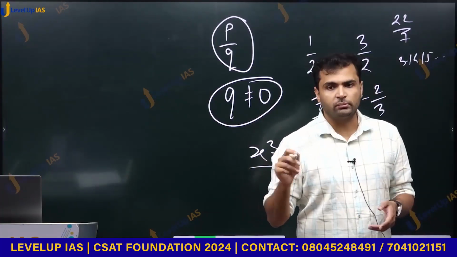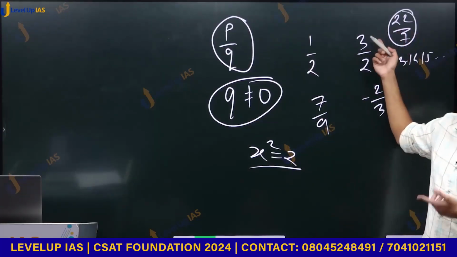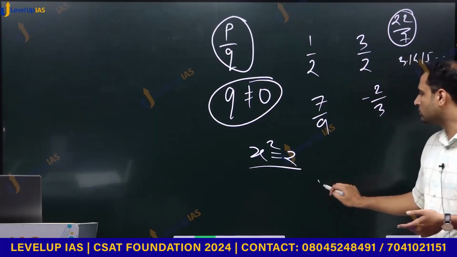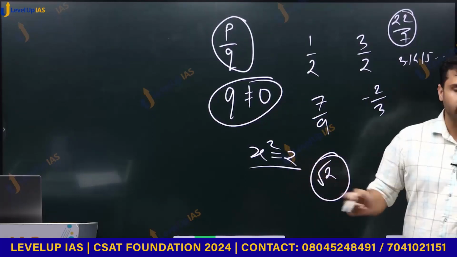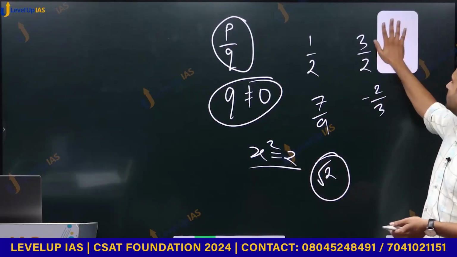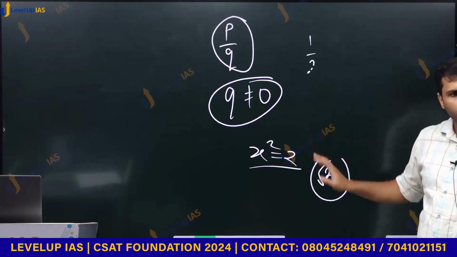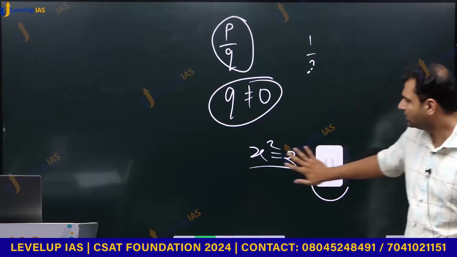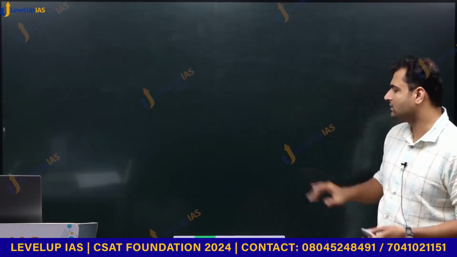We cannot represent it as a ratio. This is an approximation of pi, that is not an exact value of pi. Or here the solution would be square root of 2. It is also an irrational number. So far they have not ventured into irrational numbers, but in one question they have mentioned real numbers. And real numbers include both rational and irrational numbers.